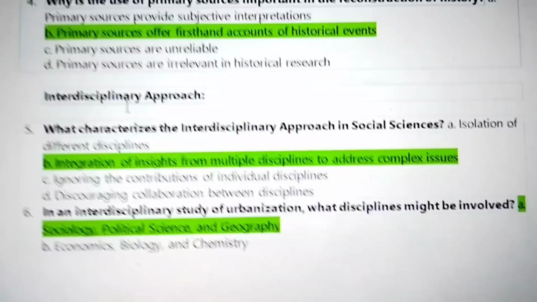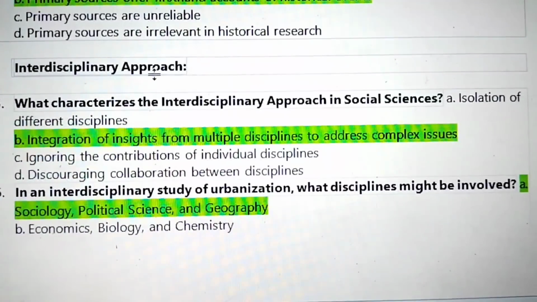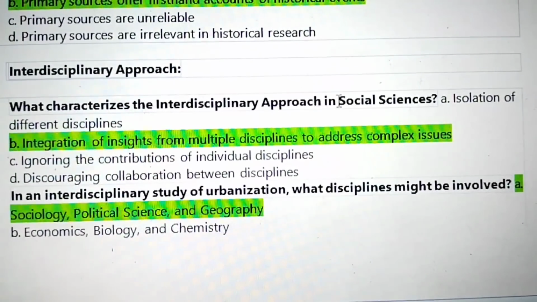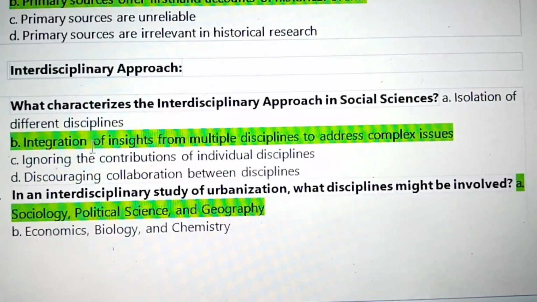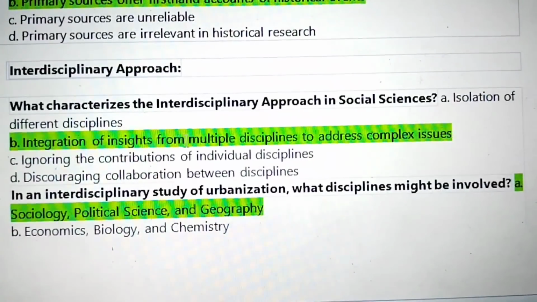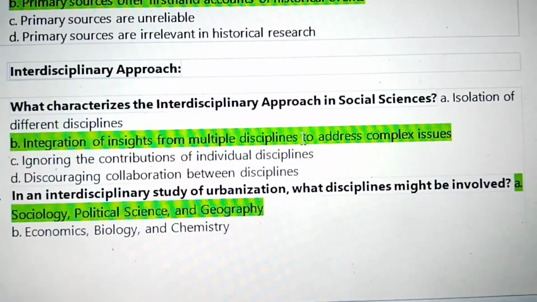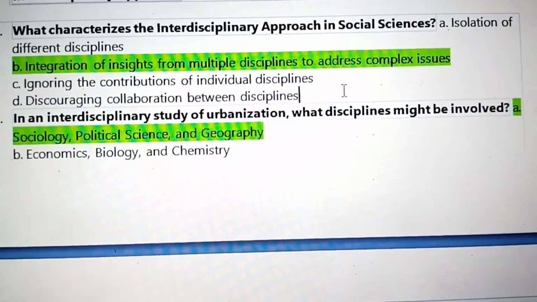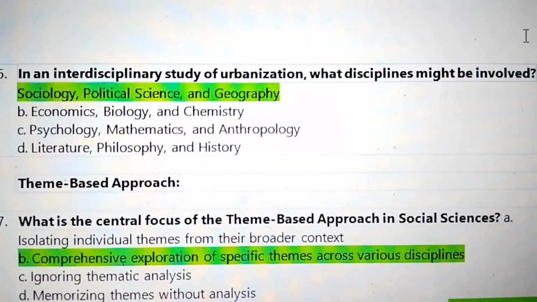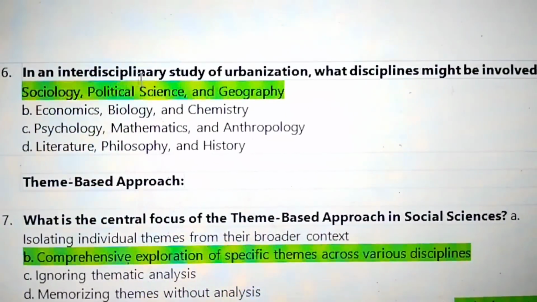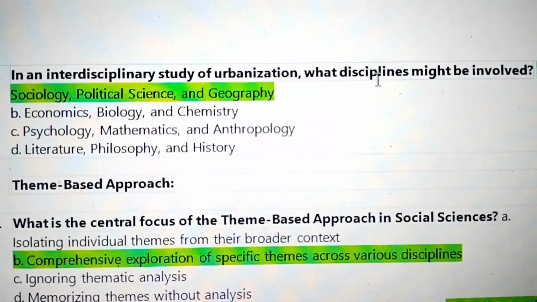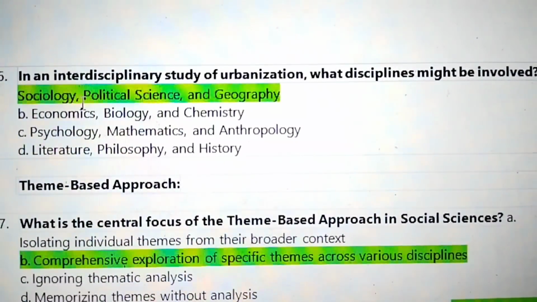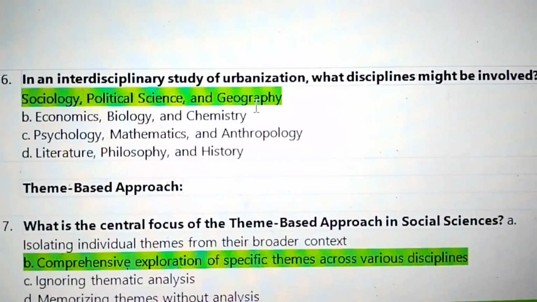Next, interdisciplinary approach. What characterizes the interdisciplinary approach in social sciences? Integration of insights from multiple disciplines to address complex issues. Next, in an interdisciplinary study of urbanization, what disciplines may be involved? Sociology, political science and geography.